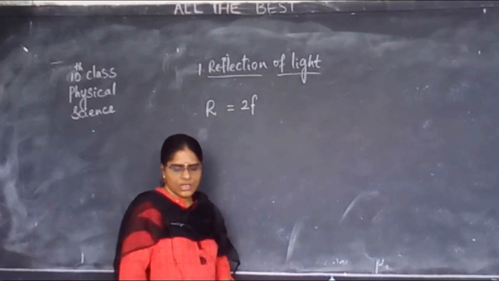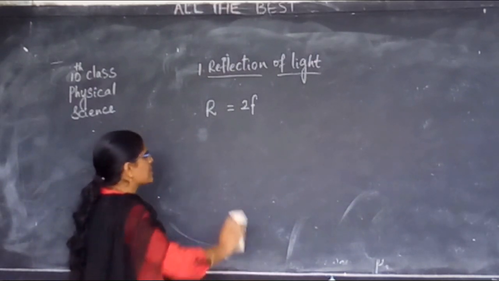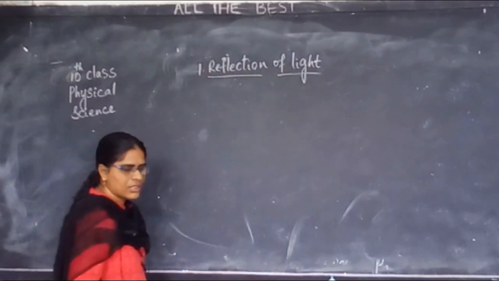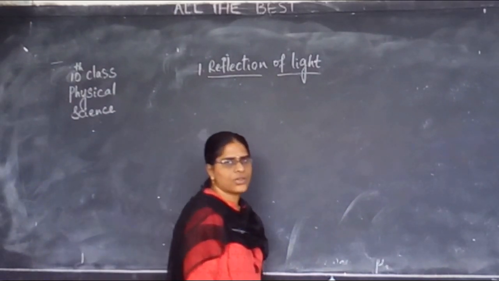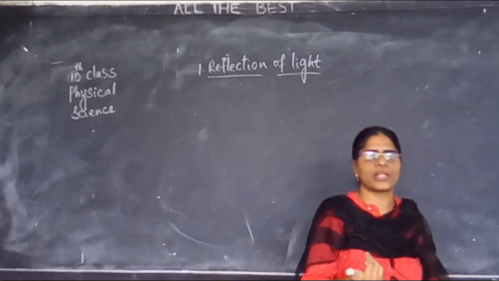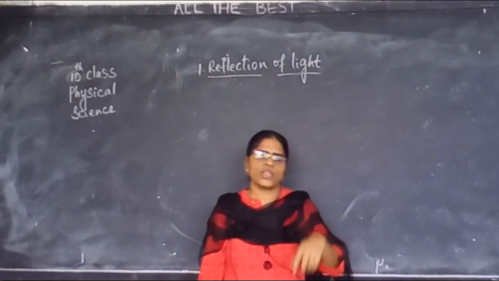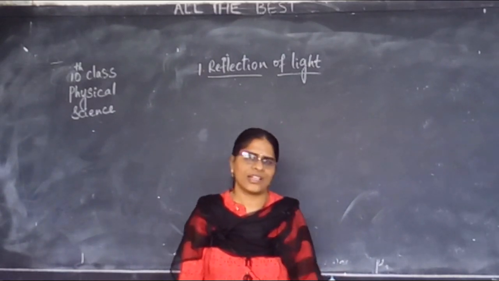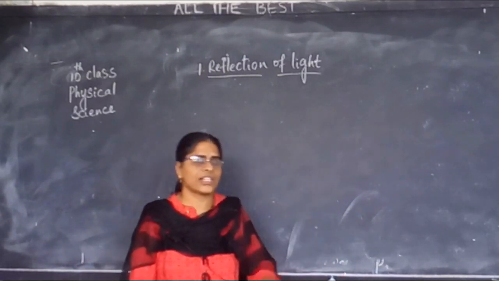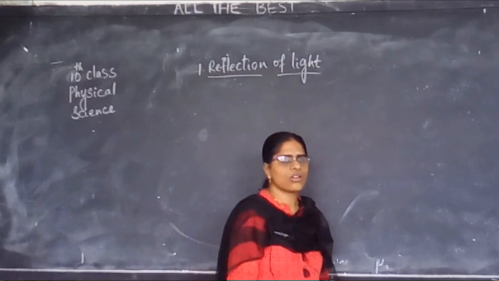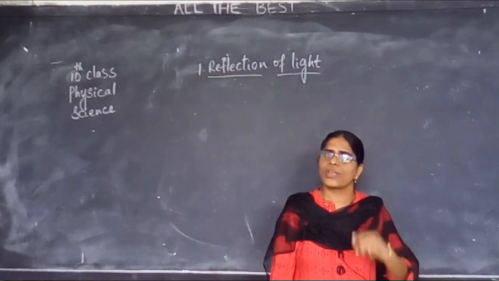Now after this, we will learn. You have observed the concave mirror and the convex mirror. In the concave mirror, the reflected rays are directly meeting. But in the convex mirror, they are not meeting. Then what have we done?